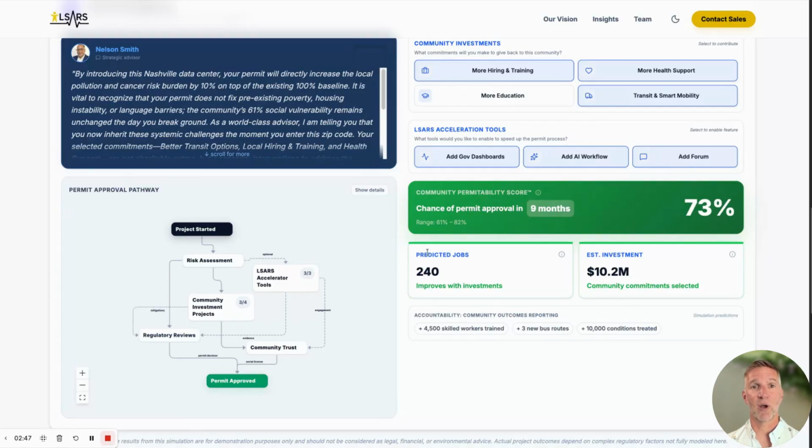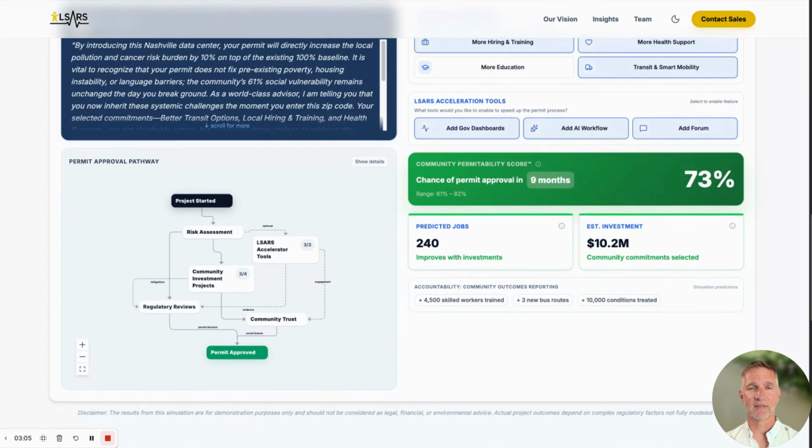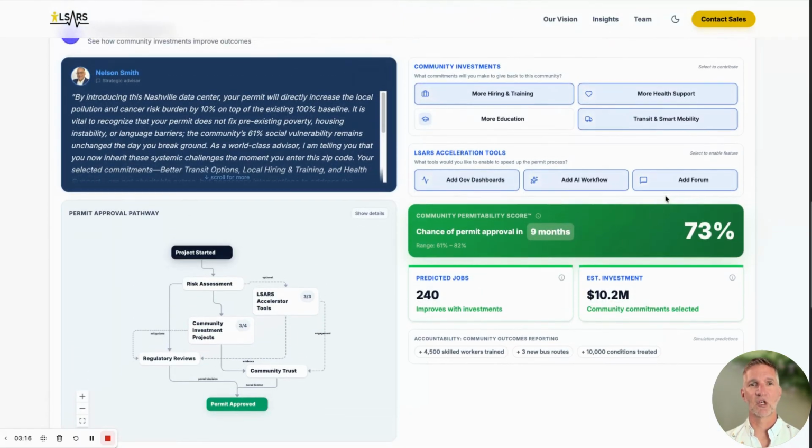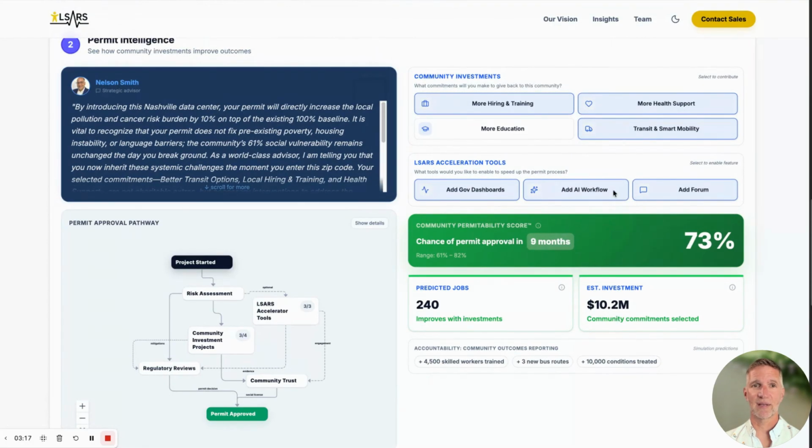This is going to predict 240 jobs and an estimated $10 million investment in the community. With accountability outcomes, we expect to see more skilled workers trained. We expect to see 3 new bus routes, and we expect to see 10,000 conditions treated. With the right investments and AI accelerated tools, we reinforce community trust with transparency and accountability. And that is the key to unlocking major blockers that get in the way of a permit.